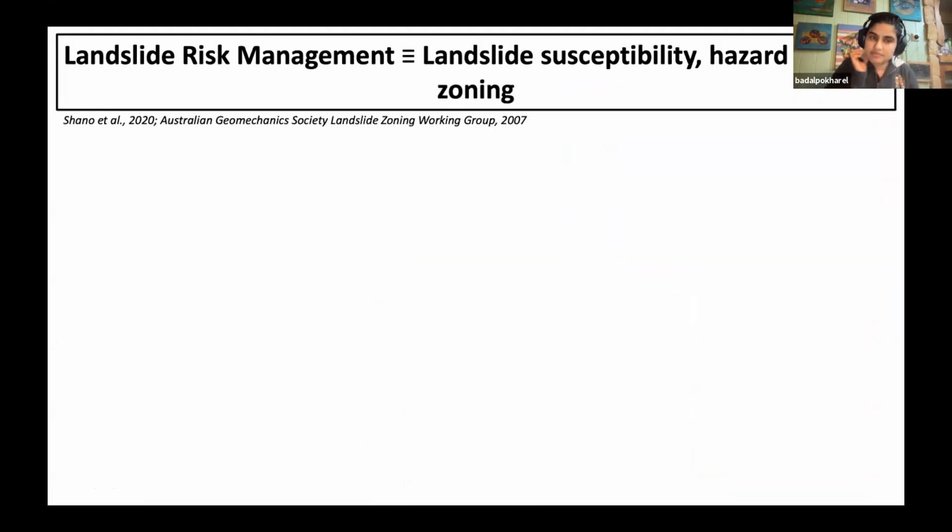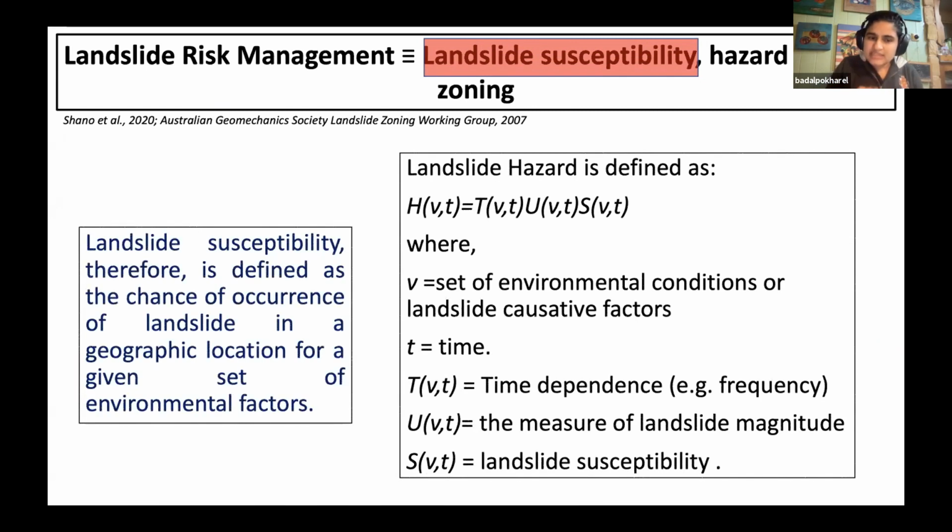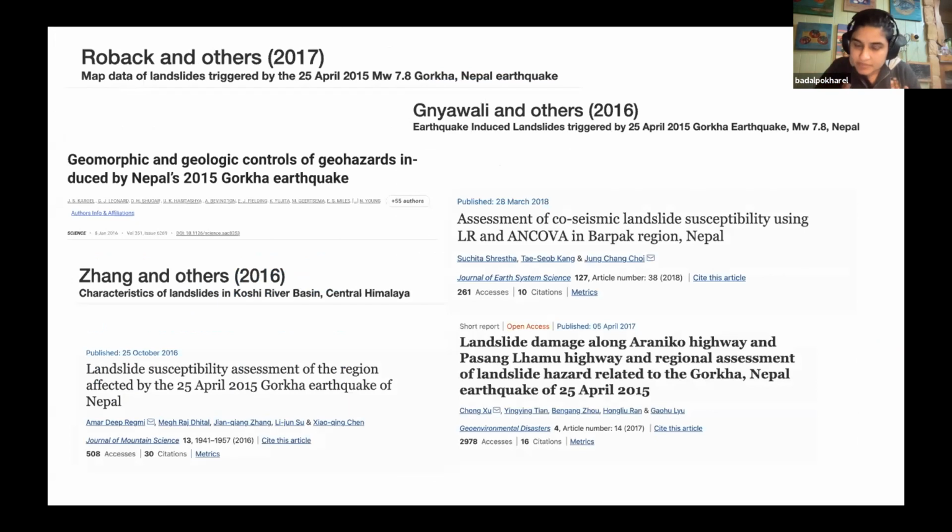Now, what my motive is: when we generally talk about landslides, we are looking at the technical part, but ultimately our goal is landslide risk management. And my main objective in this paper is landslide susceptibility. Landslide susceptibility is just the likelihood of occurrence of landslides given a particular set of predictive factors, or you can say causality parameters. When we include the time frame and magnitude with susceptibility, we get hazard, and that's how we deal with risk management. There are many papers and many inventories prepared by different authors.